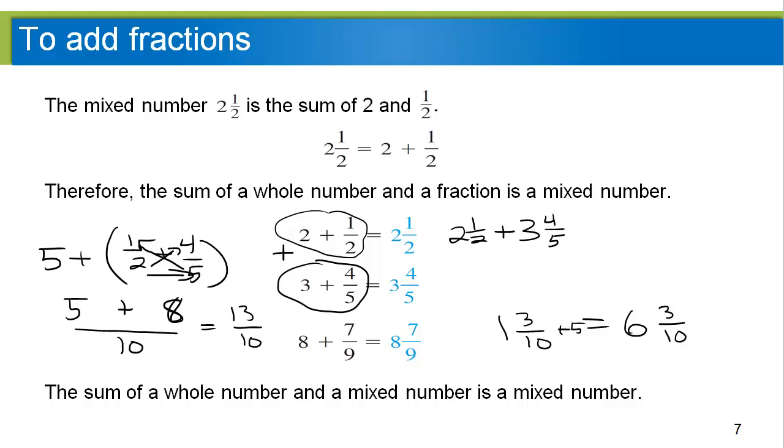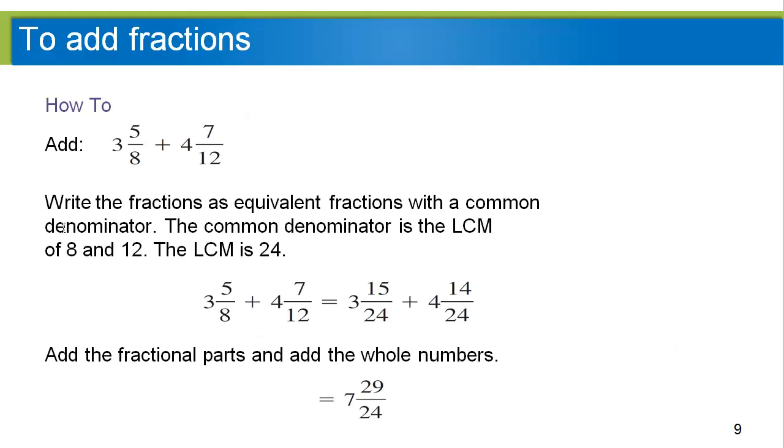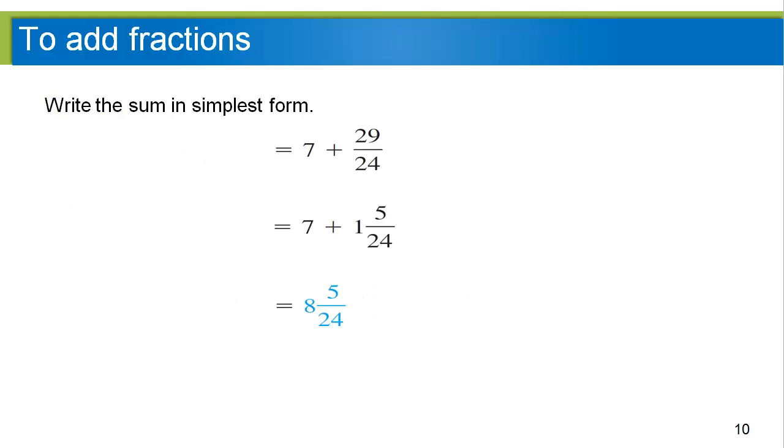All right, here's another simple example doing the same thing. We want to add these two. We can add the two whole parts to get 7, and then we just have to add the two fractional parts, which if we do the least common denominator trick, it becomes 15/24, 14/24. You add those two together, you get 29/24. But of course, this is no good. So just like before, we have to turn 29/24 into 1 plus the extra 5/24. Add the 1 and the 7, that gives us 8, right? So we see it's the same thing over and over again.